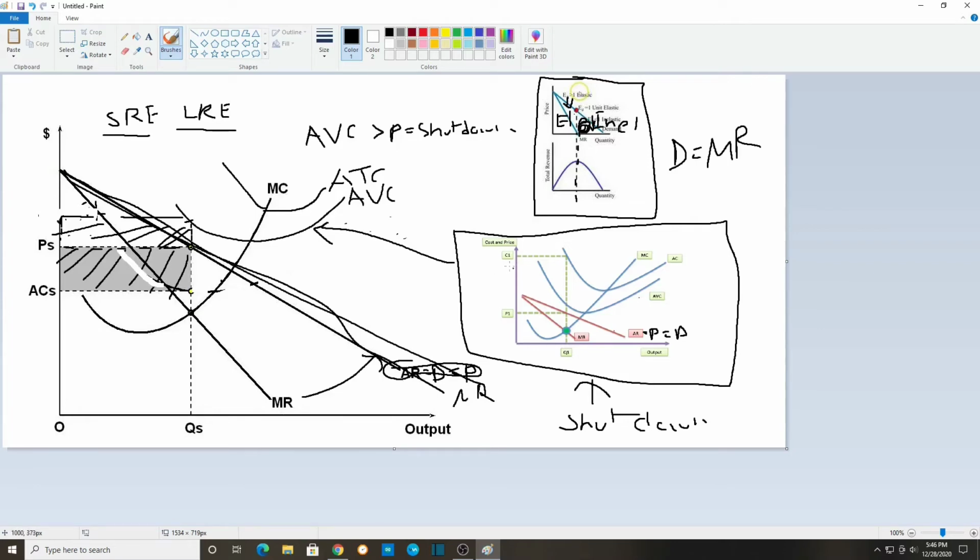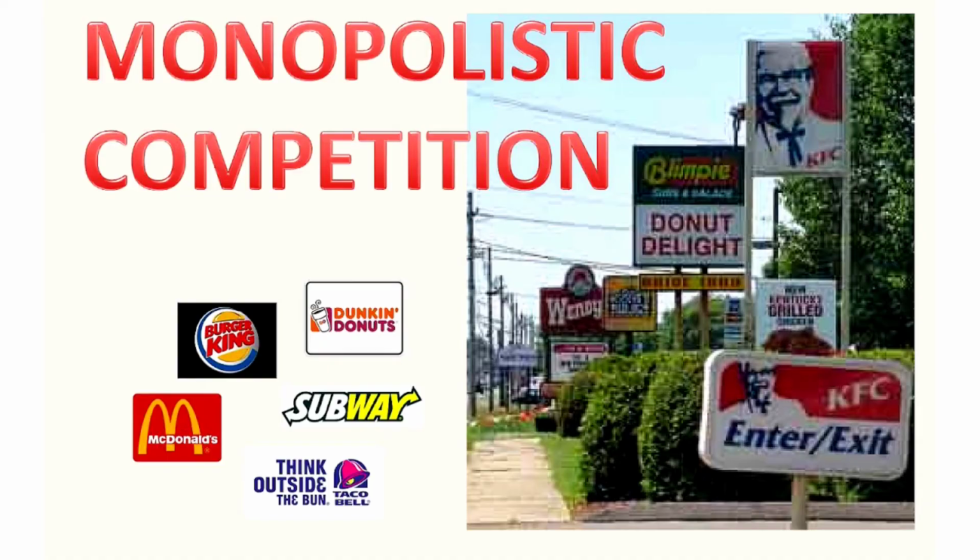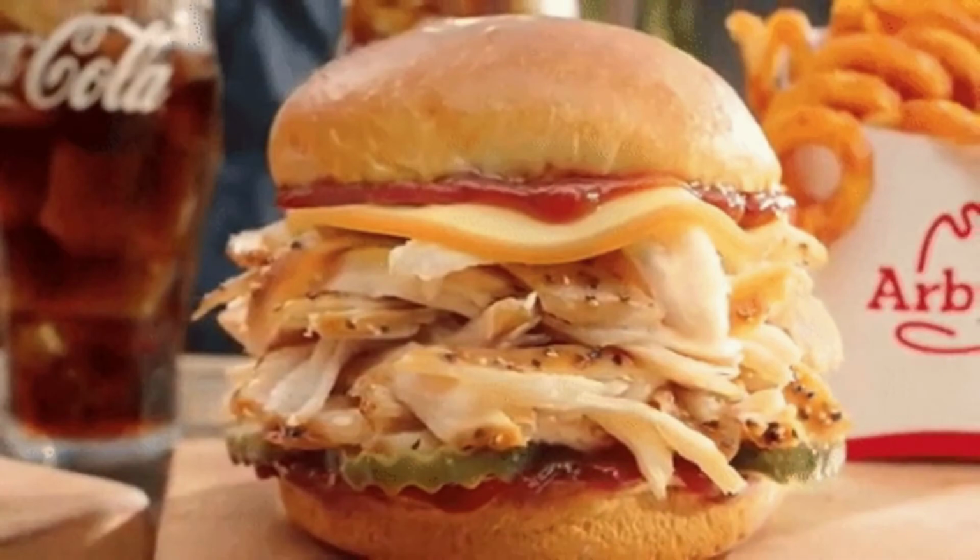Now for concept 4. For the fourth concept, monopolistic competition, this is another type of firm that follows the profit maximization rule, and there are hundreds of these firms in the real world. Many of its special characteristics include that they make differentiated products. Because of this, they advertise a lot. These firms also have excess capacity in the long run. Their graph is similar to a monopoly's graph, but one difference is that their demand curve is more elastic than a monopoly's demand curve.